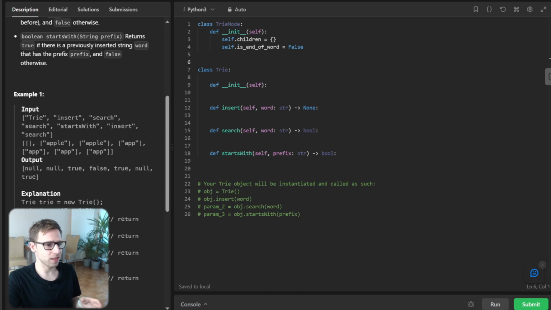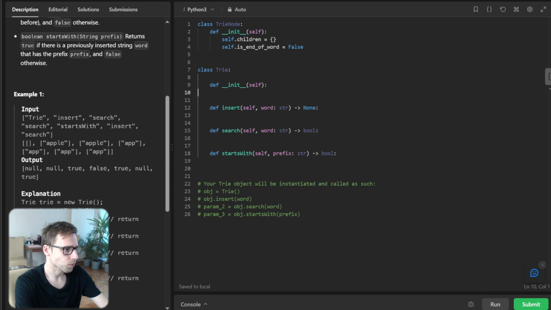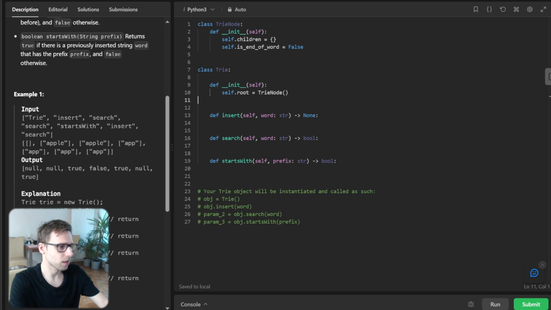So now let's initialize our trie with a root node. So self.root will be TrieNode. So the init function is done, and it's time to add words to our trie. Well, we will start at the root and move down the trie, creating new nodes if necessary. So let's implement it as well.